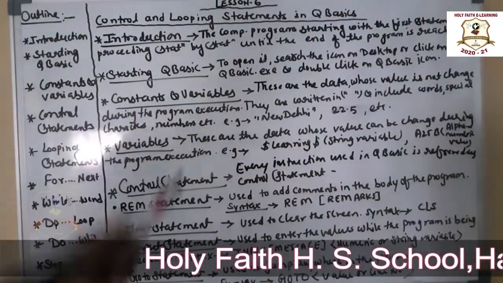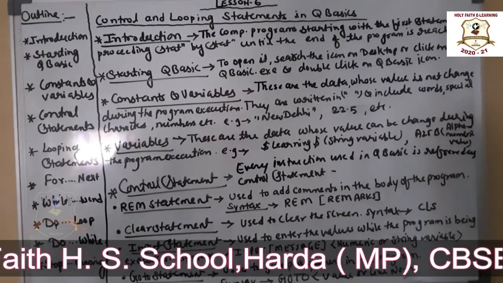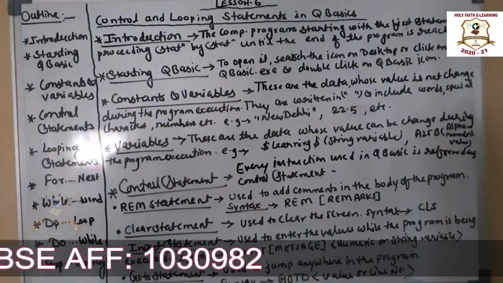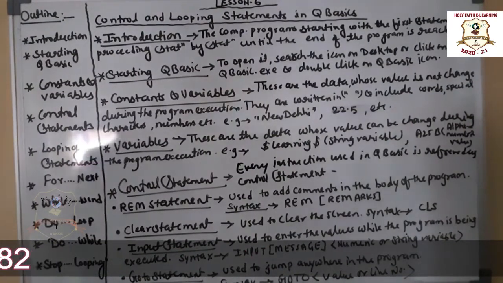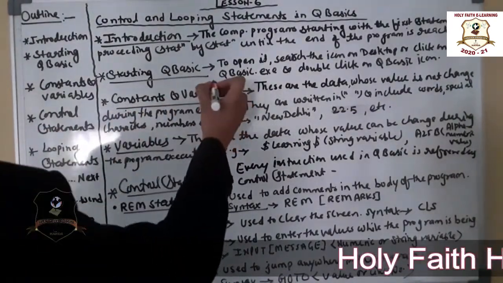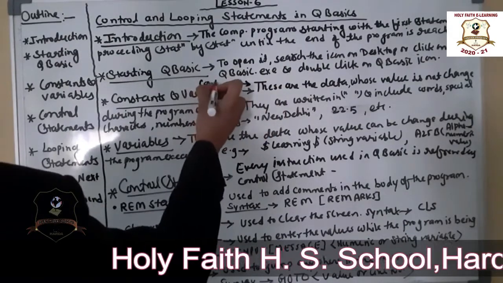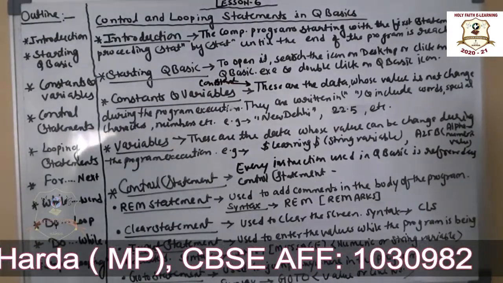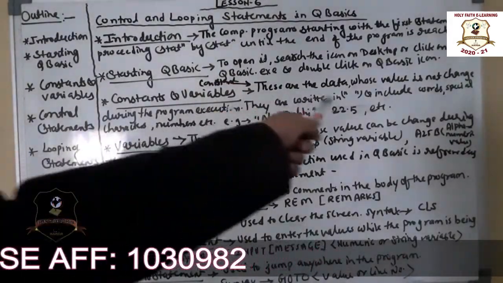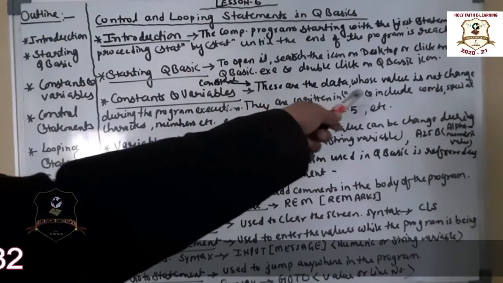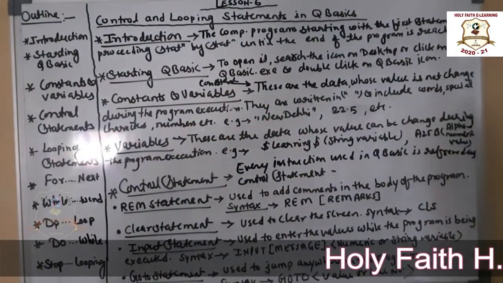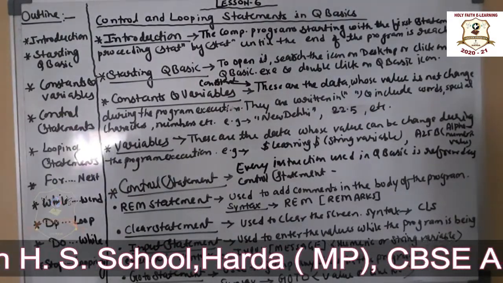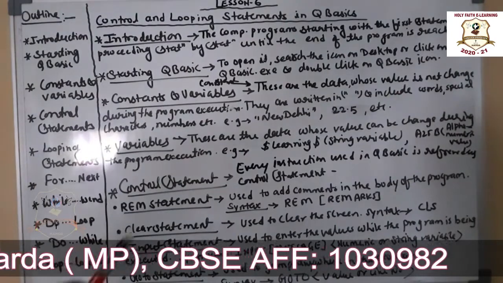Now the next topic is constants and variables. What are they? These are data values. First we have to understand constants, so this is the definition of a constant. Constants are data values whose value does not change during program execution. Means if we are running the program and the value of any data does not change, then that is called a constant value.